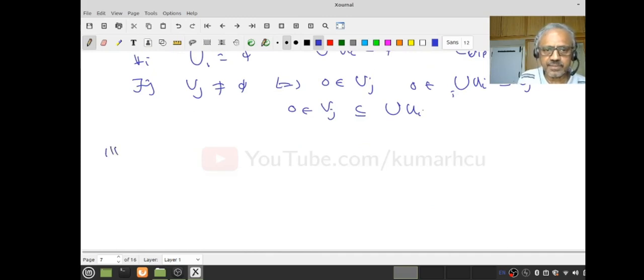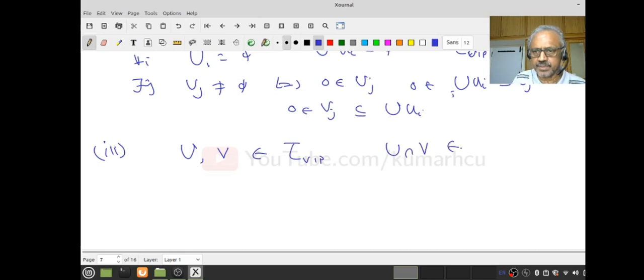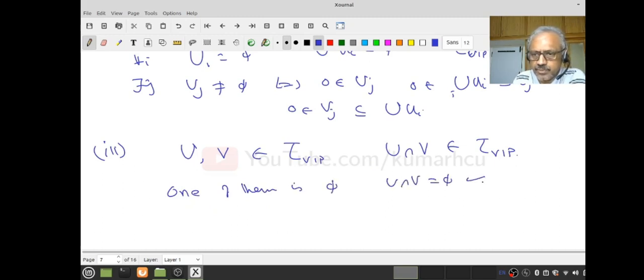What is the third condition? Third is, suppose U and V belong to the VAP topology. Then I have to say whether U intersection V is in the VAP topology. So what are the possibilities? Again, if one of them is empty, then the U intersection V is empty, therefore it's okay.